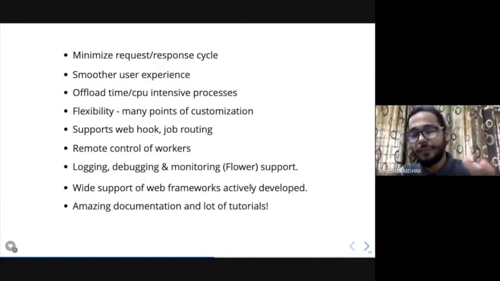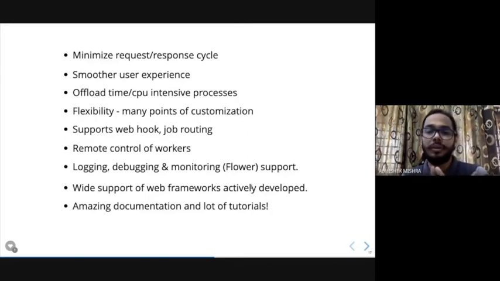These are a few features of Celery that might help you in maximizing your multiple task queue execution processes, and it is smoother in user experience. You can limit your rate, set a timeout, which is how much time you should give a particular task to execute, and define dependency between two tasks. For example, task B should be executed only once task A is done, so you can do that type of coupling.